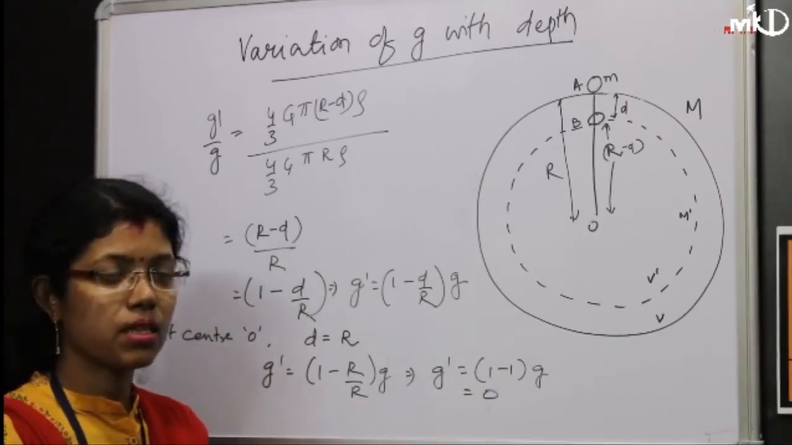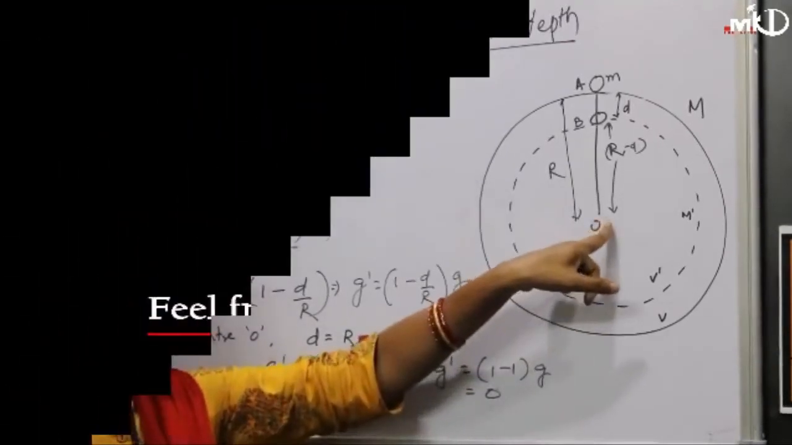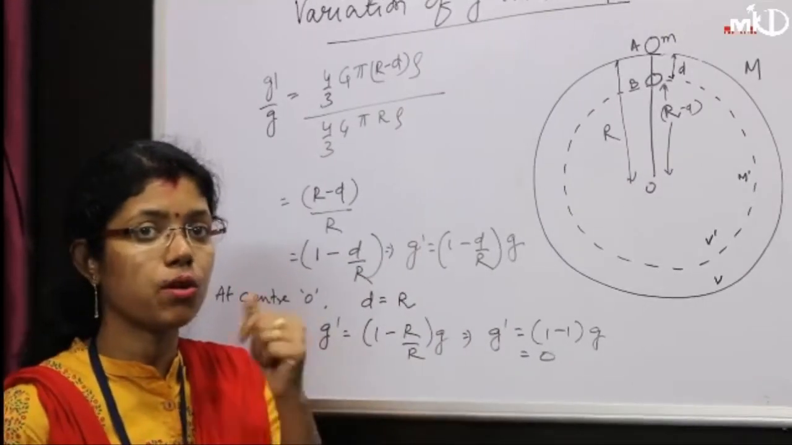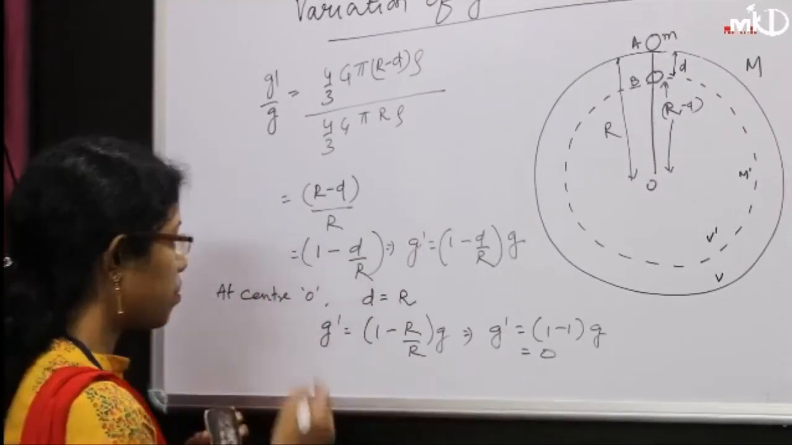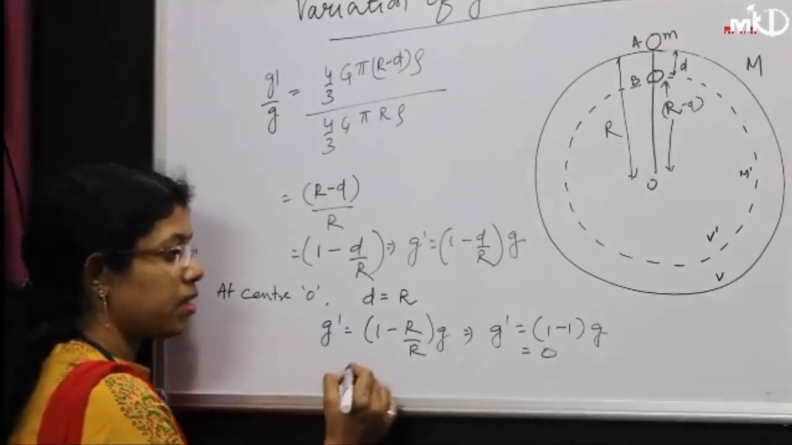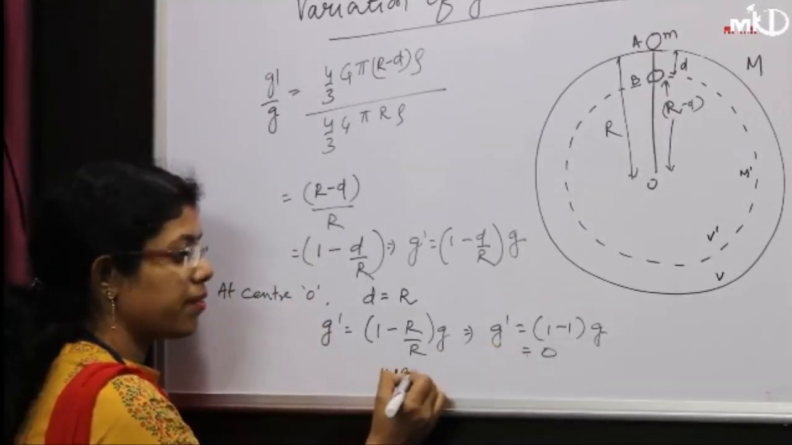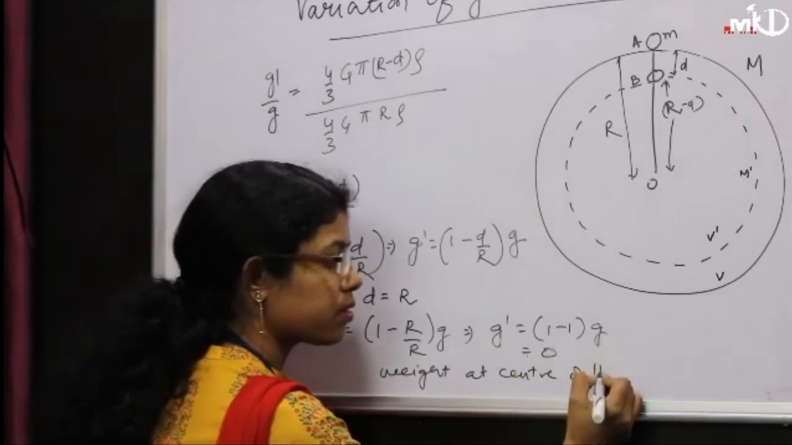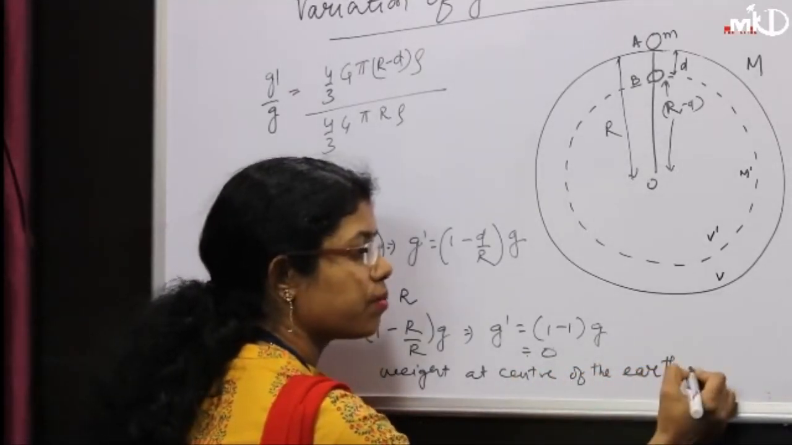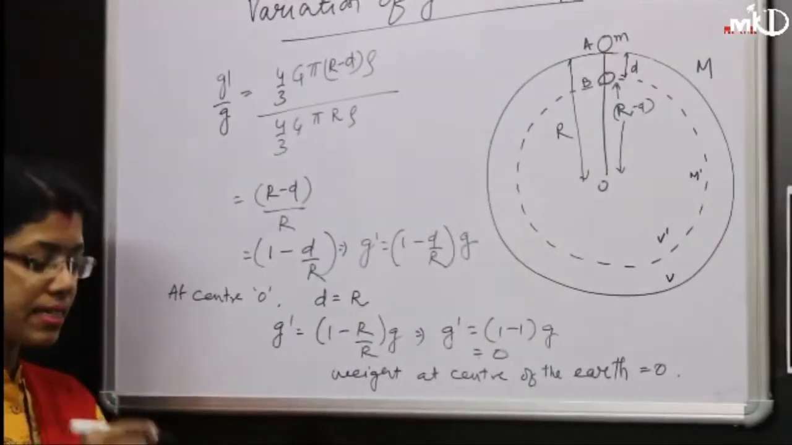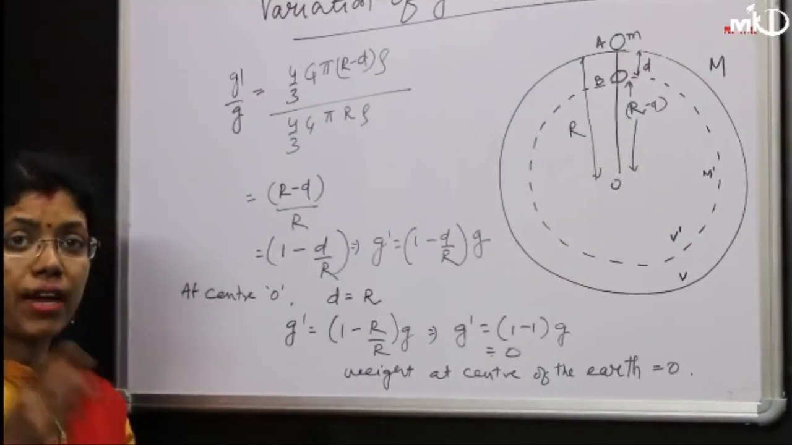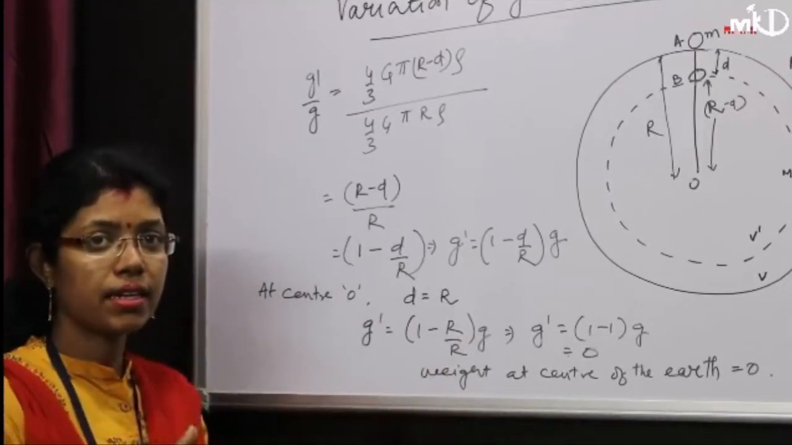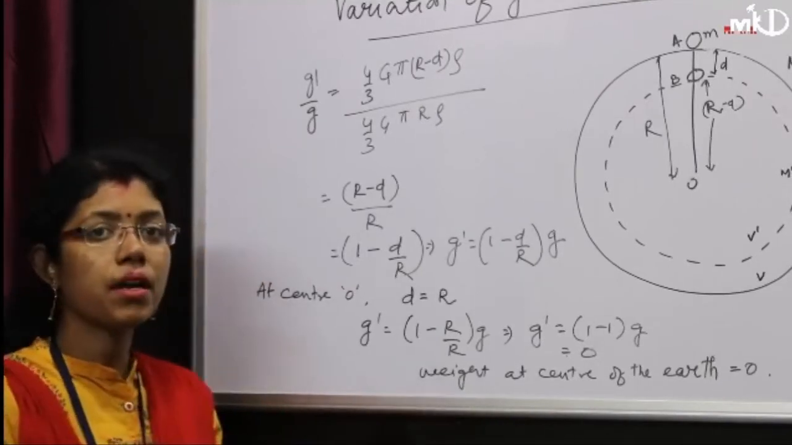So what do you understand by this equation? Acceleration due to gravity at the center of the earth is 0. If the acceleration due to gravity at the center of the earth is 0, then what will be the weight of the body at the center of the earth? If acceleration due to gravity is 0, then weight of the body at the center of the earth will be equal to 0. So you can see that if the value of g is changing, then weight of the body is also changing. At the center it is coming 0, at the surface it is coming something else.